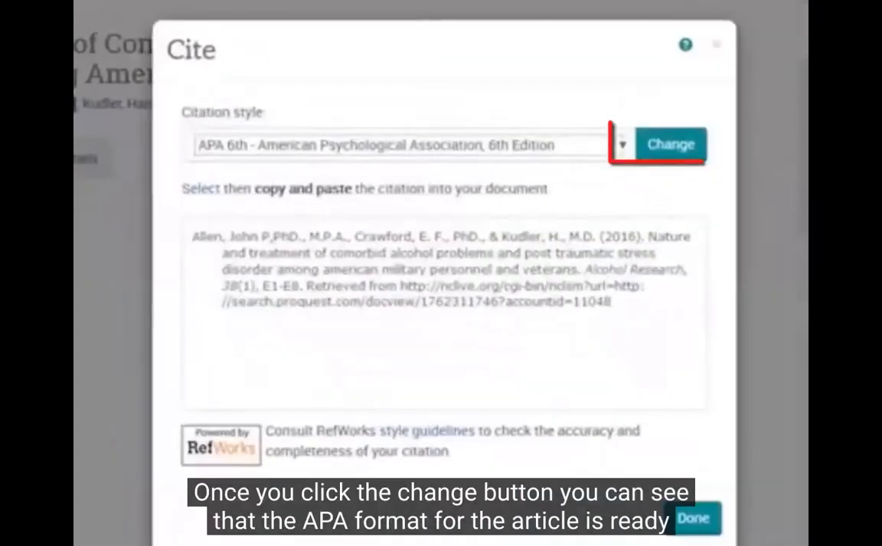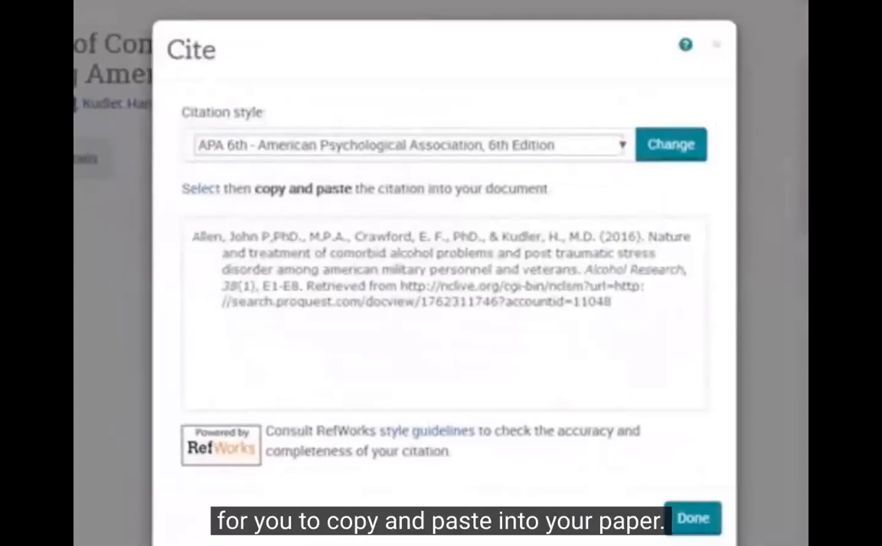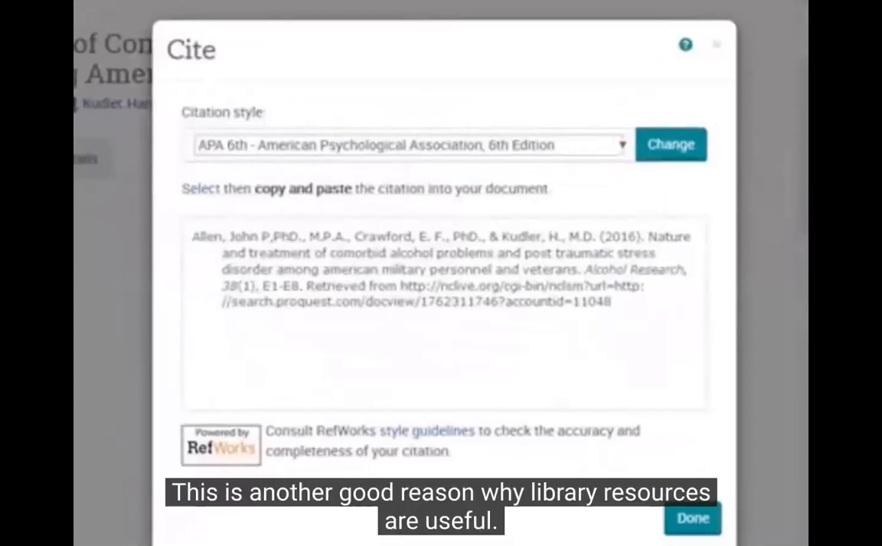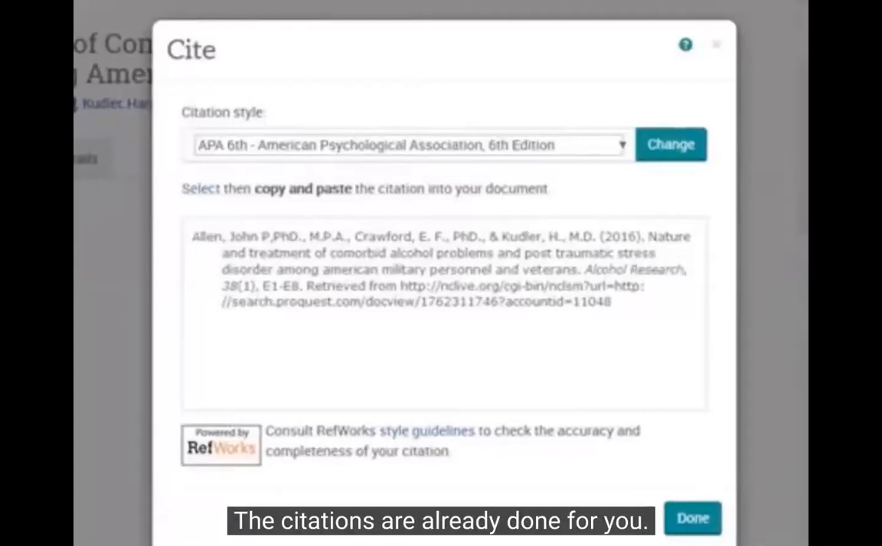Once you click the Change button, you can see that the APA format for the article is ready for you to copy and paste into your paper. This is another good reason why library resources are useful. The citations are already done for you.